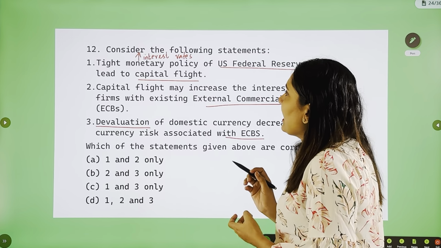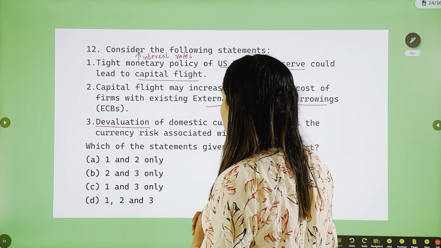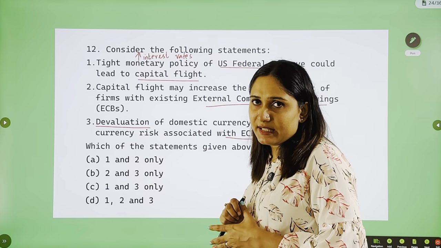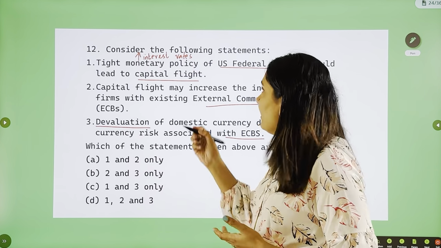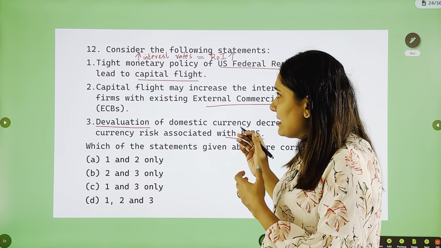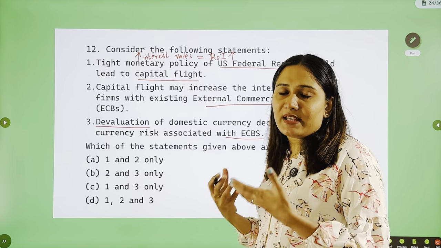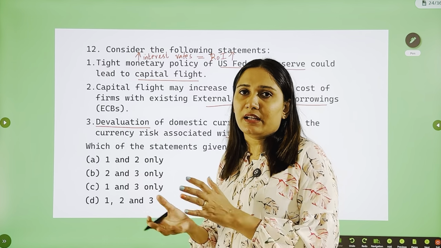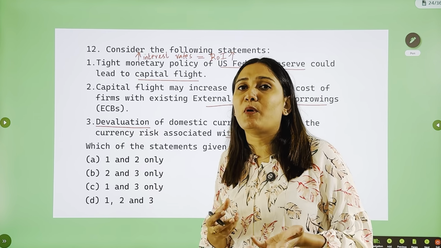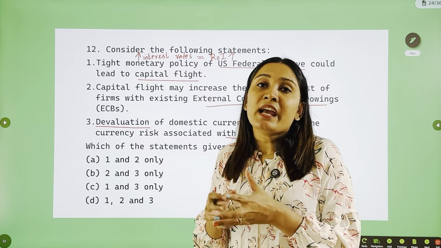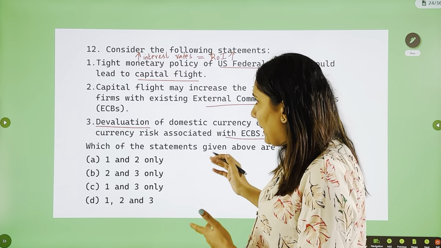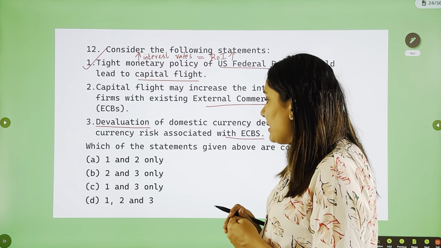Now let's see. Tight monetary policy of the US Federal Reserve could lead to capital flight. When the interest rates in the US increase, the return on investment in the US also increases. So, as a result, investors who have invested in many other countries would take their capital back and invest in the US because they are following a tight monetary policy. The interest rates are high and therefore the return on investment is also high. So, this can lead to capital flight. First statement is correct.